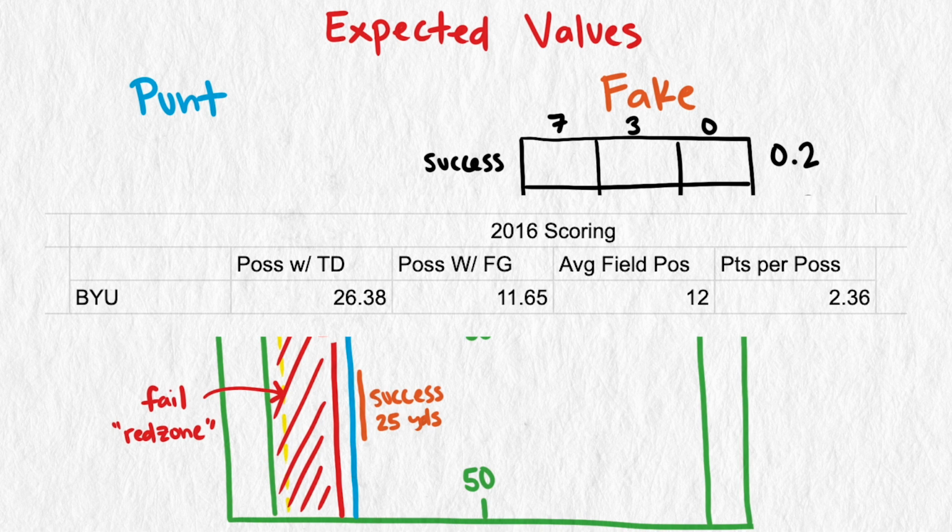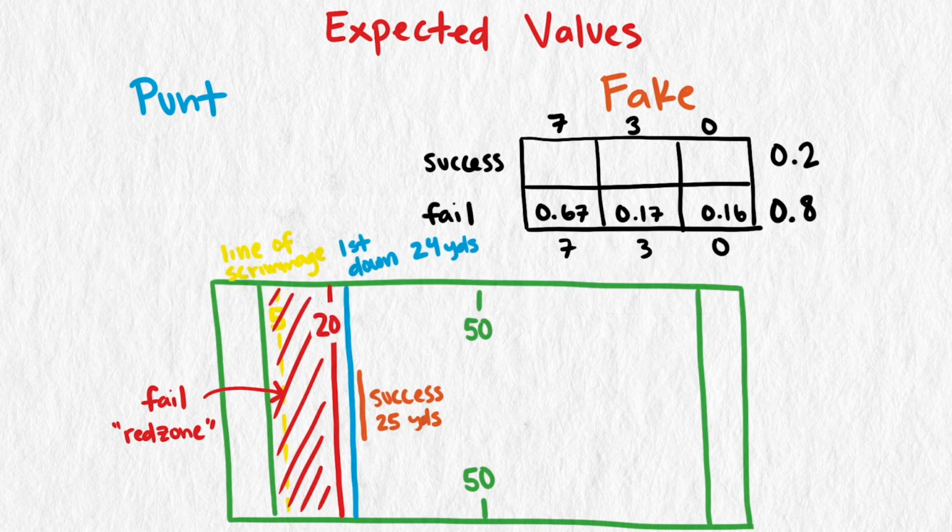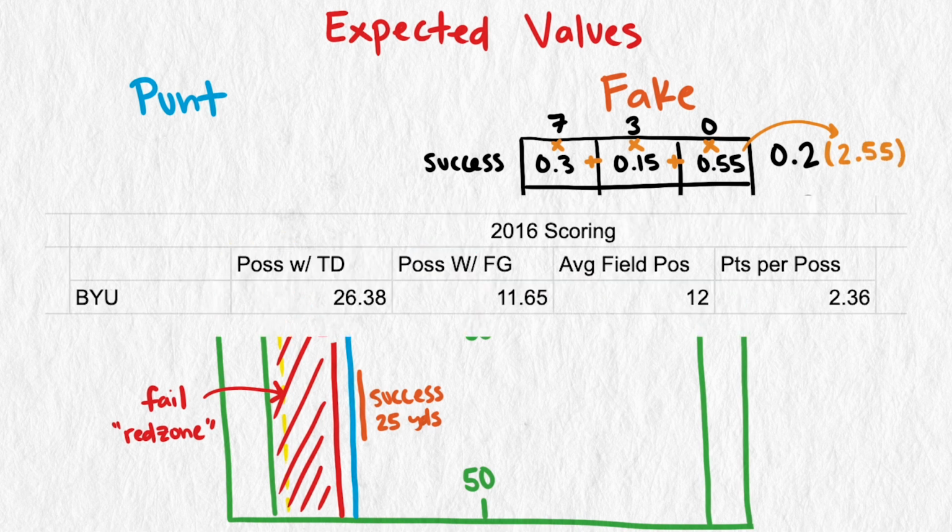For that season, it was around the 12-yard line. So let's round up a little, with 30% for a touchdown, 15% for a field goal. So if BYU is successful, they expect to gain 0.3 times 7 plus 0.15 times 3 plus 0.55 times 0, which is 2.55 points on average. This is reasonable since their expected points per possession when starting on the 12-yard line rather than the 25 was 2.36 for the season.